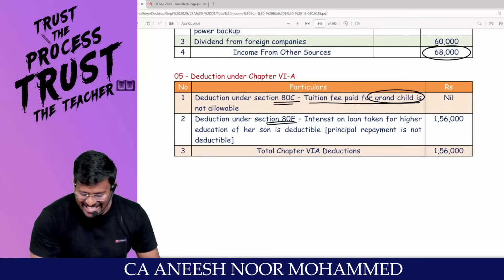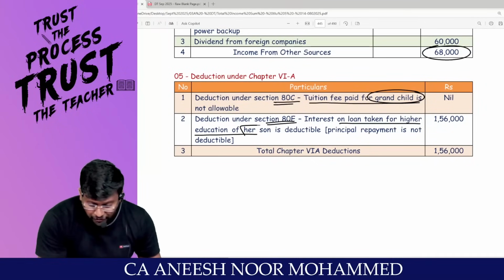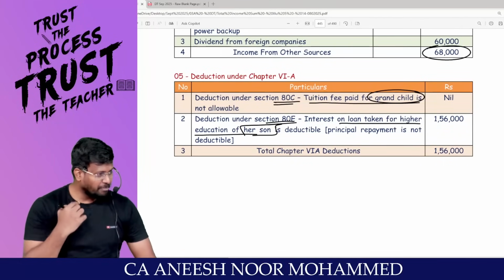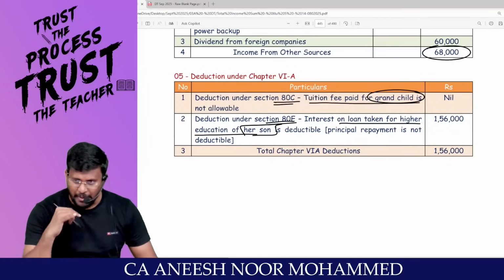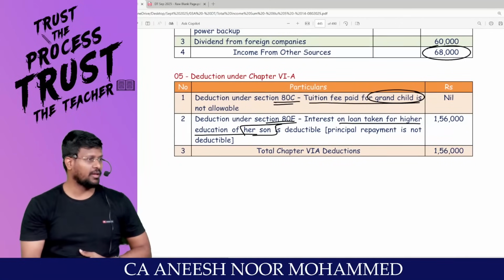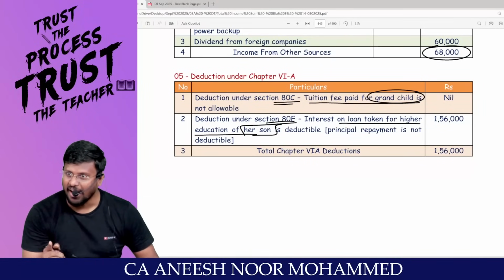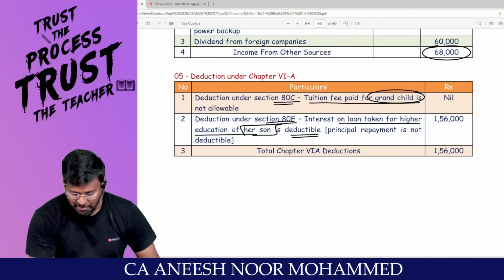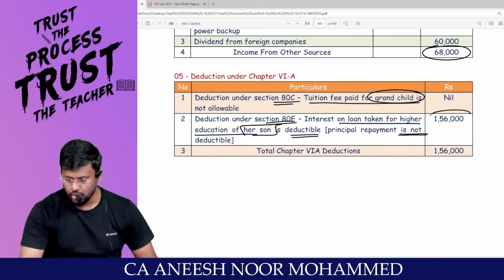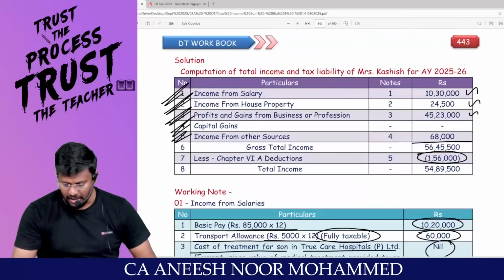Deduction under 80E. Sir, interest on loan taken for what education? Of her son. Party did not spend for the grandchild. Amma spent for her son. Are you really with me? For her son, she is not Party, she is Amma. Sir, Amma is deductible. But principal prepayment is not deductible. Only interest is allowed. So 1,56,000 can be claimed as deduction. Chapter 6A, 1,56,000. Can we finalize?